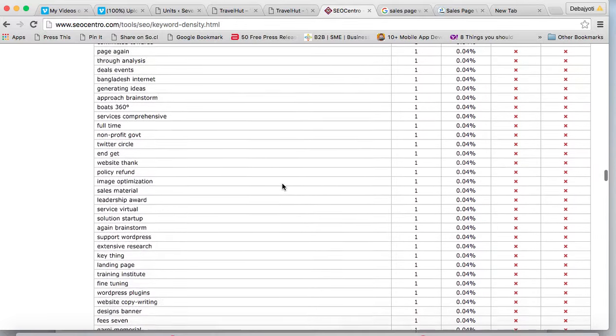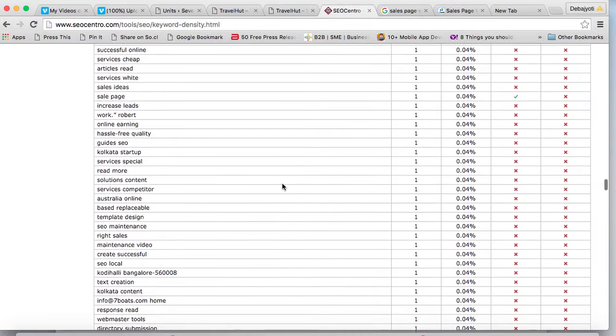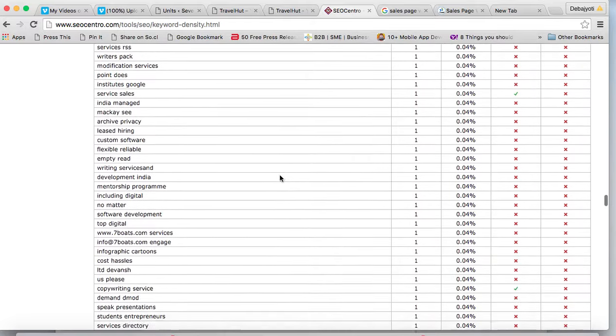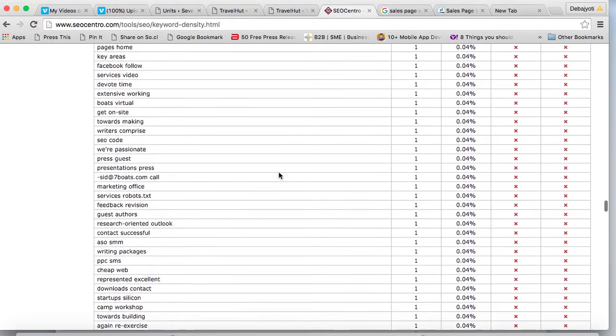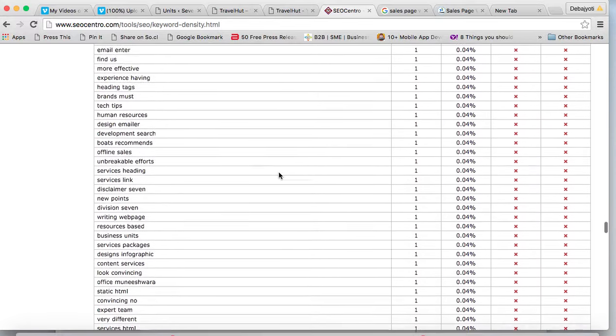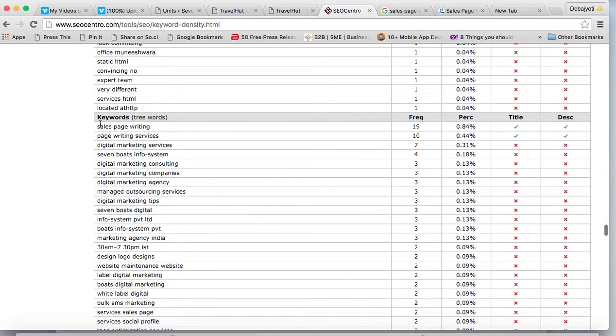Also you notice the sequence here, like sales page writing, these are at the top of this all these words list. So that means your content density is perfectly balanced, perfectly fine. So we move to the three words right now. You see in three words the first sequence is sales page writing and it is 0.84%. So it's between 1 to 2%, just a bit lower than the 1%.